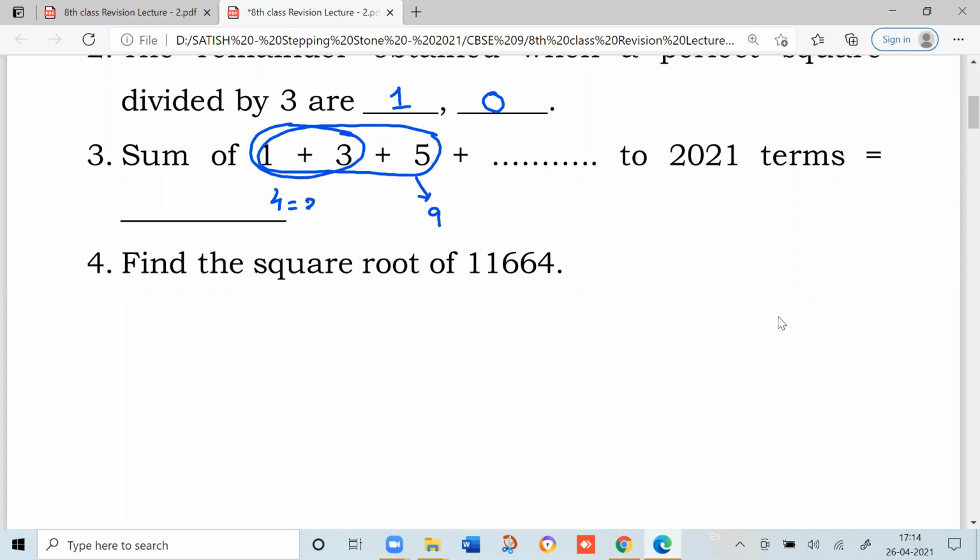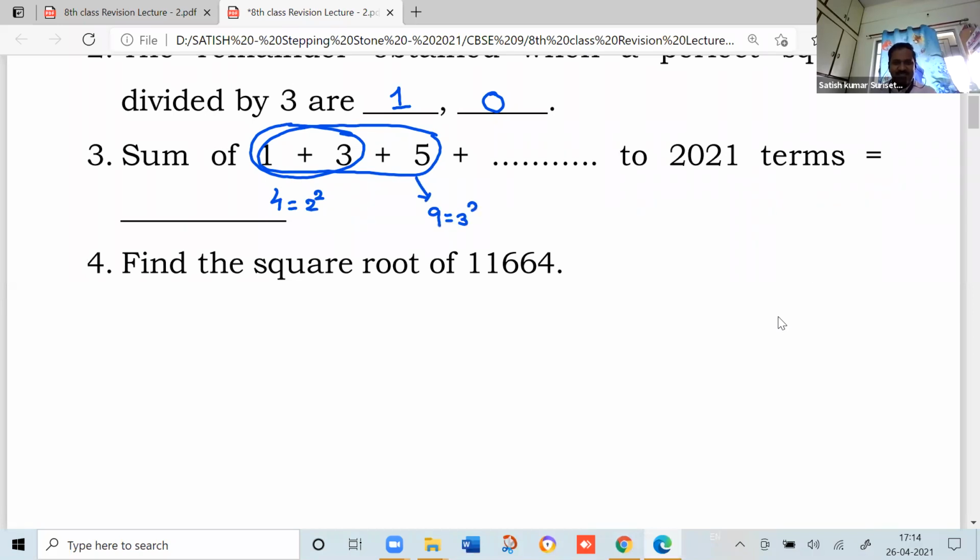Can you say anything about 4? It is 2 square. And 9 is 3 square. What could be the next number after 5? 7.